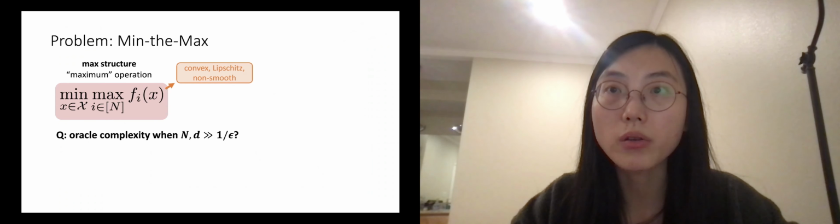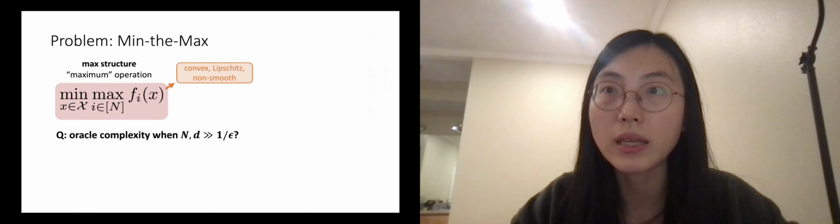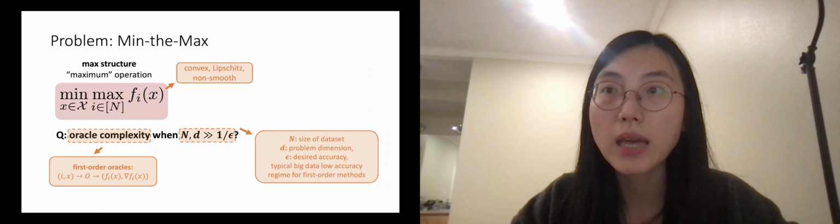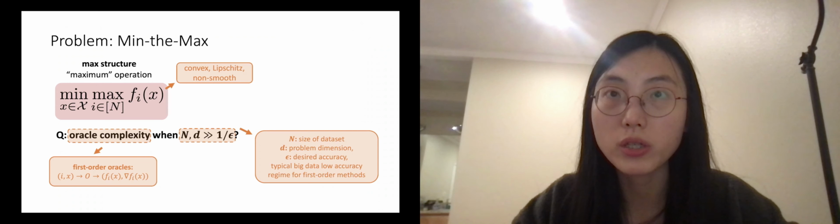We focus on first-order oracles, which return the function value and gradient of a given point x at the index function fi. We use n to denote the number of losses, d as problem dimension, and epsilon as accuracy. This regime is the typical big data low accuracy regime where first-order methods are of interest.